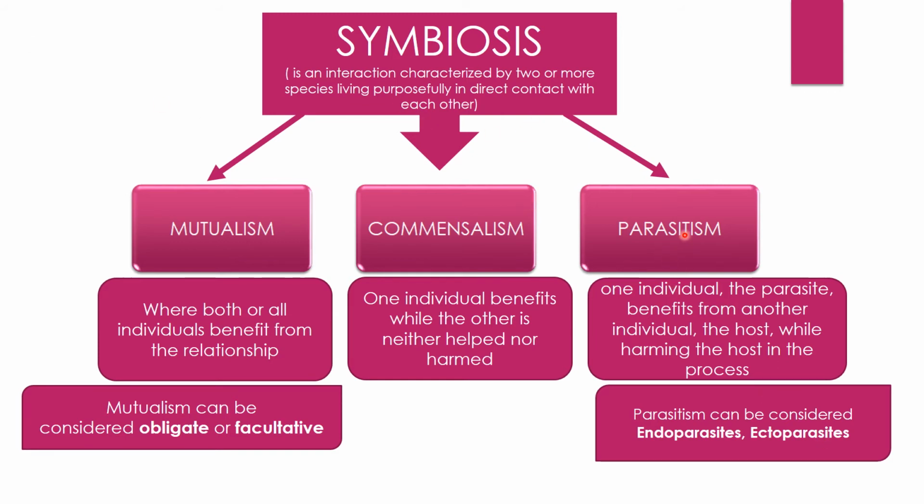Parasitism. Parasitism occurs when one individual, the parasite, benefits from another individual, the host, while harming the host in the process. Parasites feed on host tissues or fluids and can be found within, endoparasites, or outside, ectoparasites, of the host body. Endoparasites are the parasites which live inside the body of the host, and ectoparasites are those parasites which live outside the body of the host.